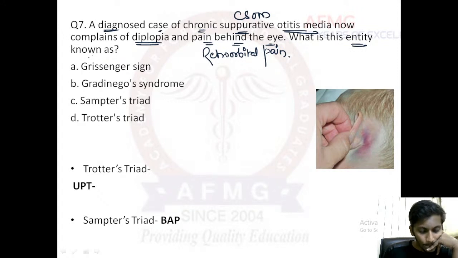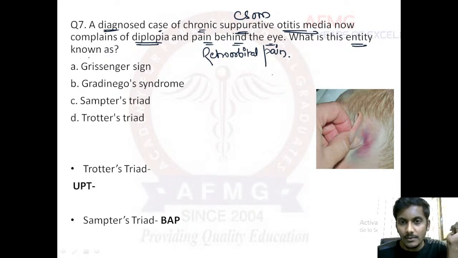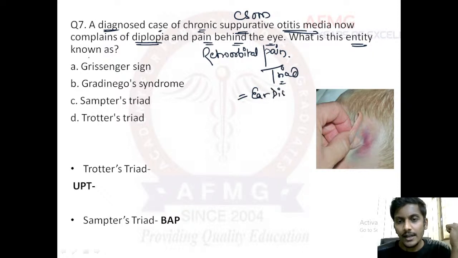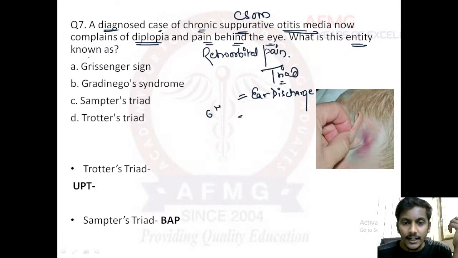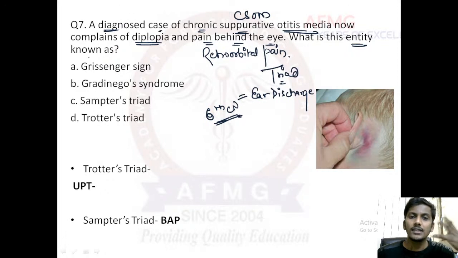Anybody? I know this is going to happen. Please remember, this is a triad that I have given to you. First is CSOM. Usually in chronic suppurative otitis media, there is ear discharge, right? The first feature would be ear discharge. Second, due to sixth cranial nerve involvement, that means your abducens nerve, if it is involved, it would lead to palsy of the lateral rectus muscle. We discussed in ophthalmology. So therefore, there would be diplopia.